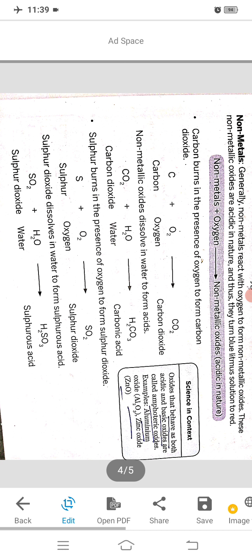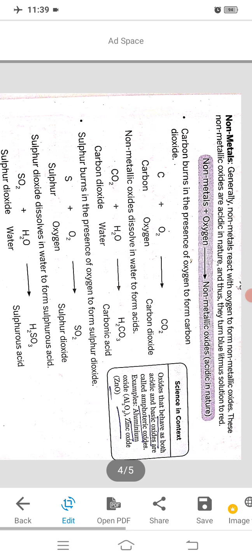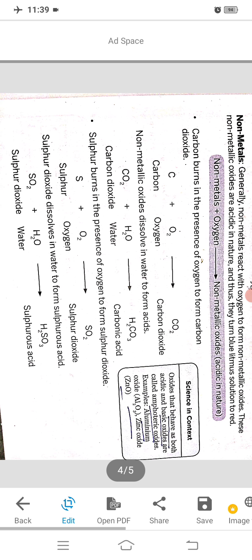As they are acidic, their solution turns blue litmus solution to red. So we can learn that metallic oxides are generally basic in nature and non-metallic oxides are generally acidic in nature.